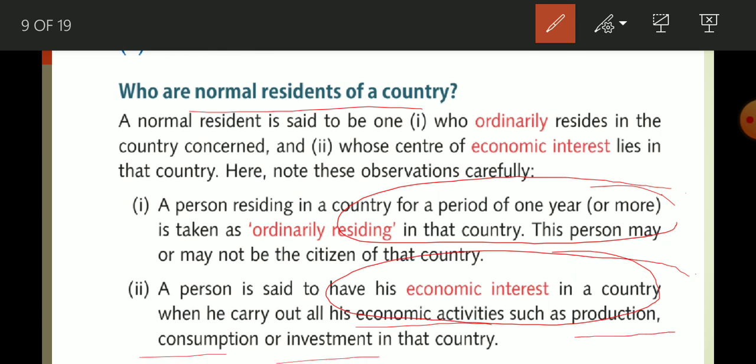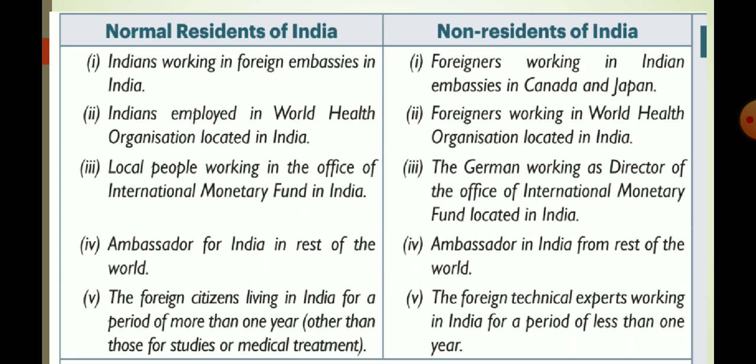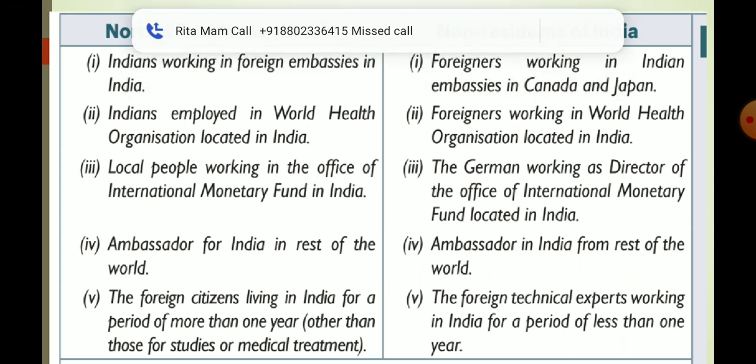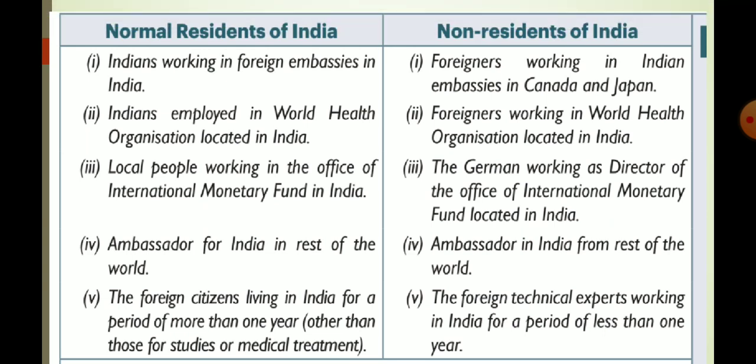Okay. Now next, the explanation with these examples. In this slide, the first part explains who are considered normal residents, and the second part explains who are not considered normal residents, meaning who are considered non-residents. Indians working in foreign embassies in India, and Indians employed in international organizations such as the World Bank, International Monetary Fund, and United Nations organizations are treated as residents of India.